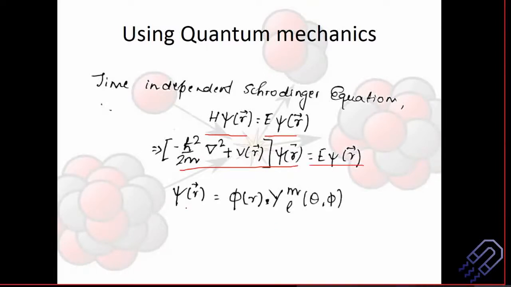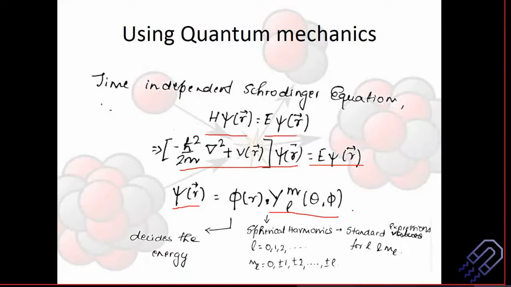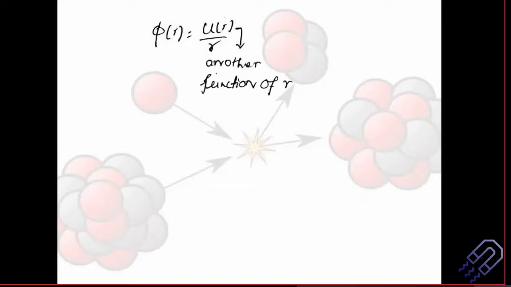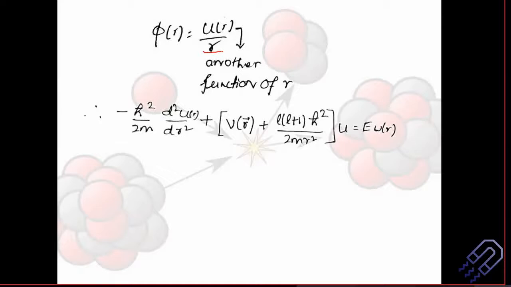In general, this wave function, which practically will be a central potential, will also depend on theta and phi, so we should include spherical harmonics also. The phi(r) term decides the energy, and the second term gives you the spherical harmonics. But for our case, L is equal to 0 and M is equal to 0. We have to remember this. This phi(r) is nothing but u(r) divided by r, because from your class 12 knowledge, you know that the potential is inversely dependent on the distance from the center of the nucleus. So we can say that this is inversely dependent on r.